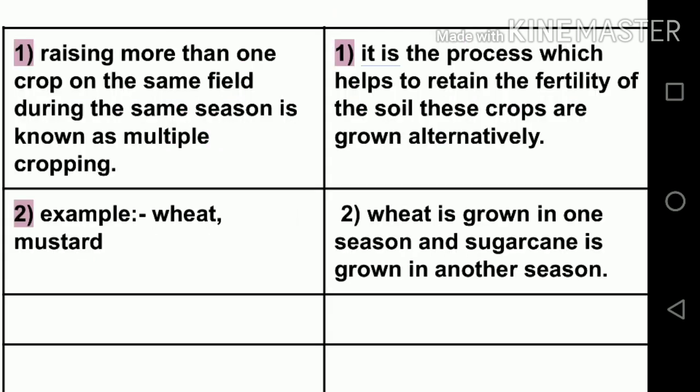Examples are, for multiple cropping, wheat and mustard. And for crop rotation, wheat is grown in one season and sugarcane is grown in the other season, so that they maintain the fertility of the soil.